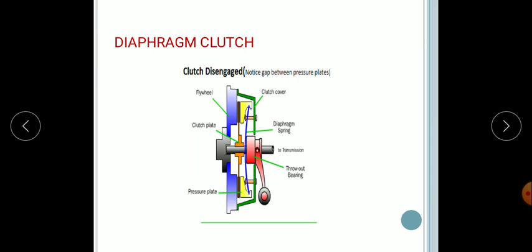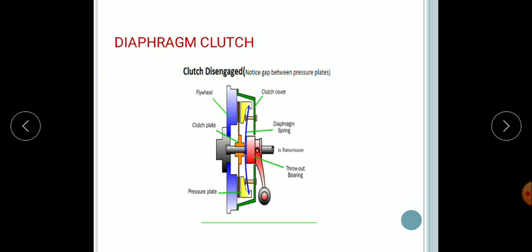Next, the tapered finger type spring is as shown in the figure. When the clutch is engaged, the spring pivots on the rear pivot ring and is held in the clutch cover. You can see the clutch cover, which is held so that the outer rim contacts the pressure plate. In this conical position of the spring, the clutch plate remains gripped between the flywheel and the pressure plate.